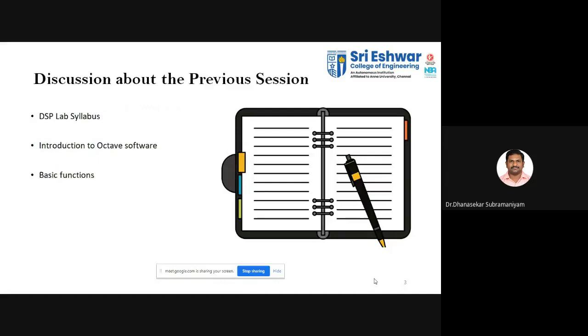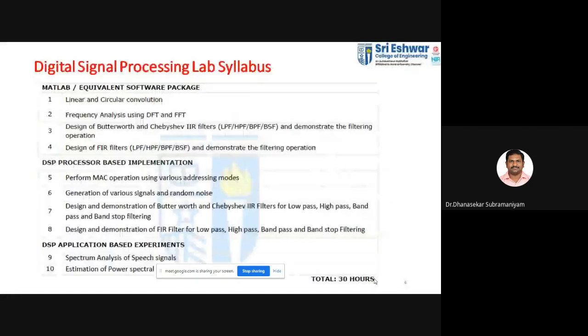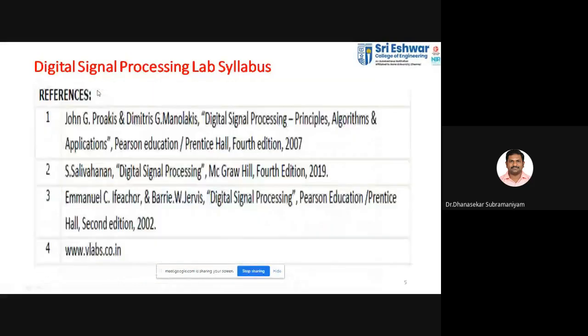Yesterday we started the DSP lab with the syllabus. First I told about the DSP syllabus. Some 10 experiments are there. In that, 4 experiments we are doing on this MATLAB or Octave software, and 4 more experiments we are doing in the processor. Then the last 2 experiments we are doing based on the applications. So this is the syllabus for your DSP lab. In that, today we are into the linear and circular convolution.